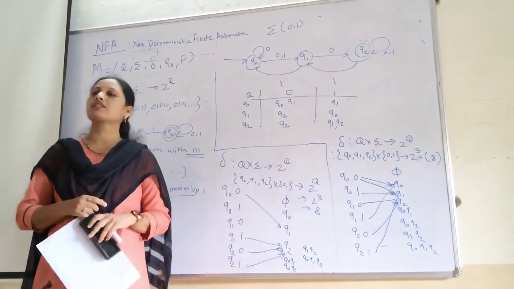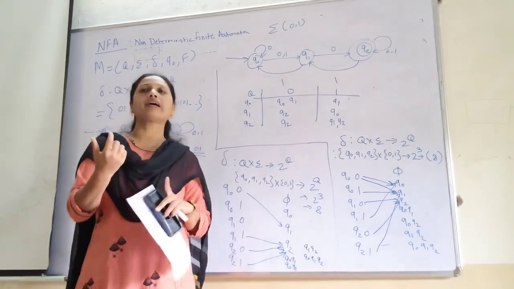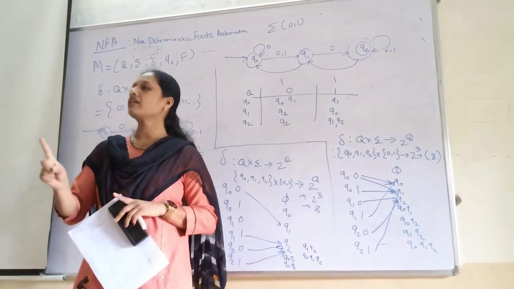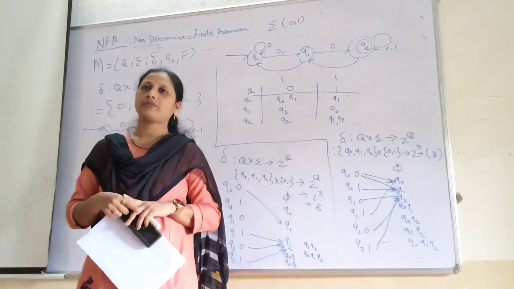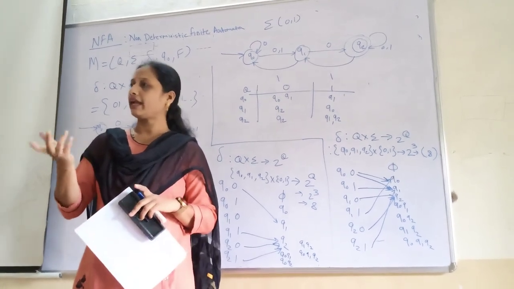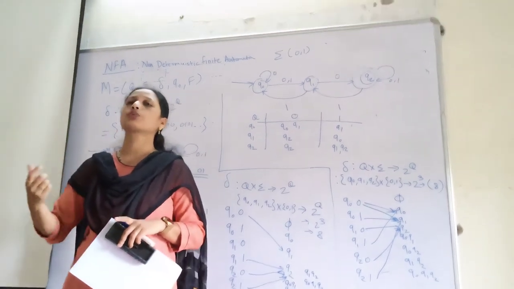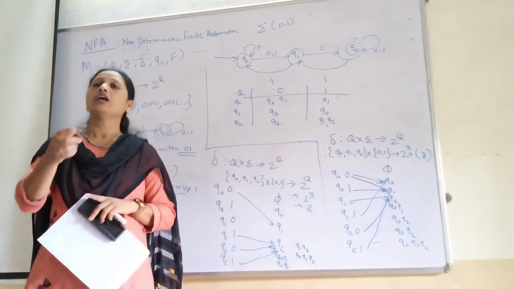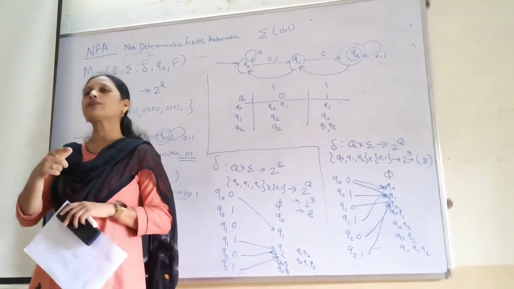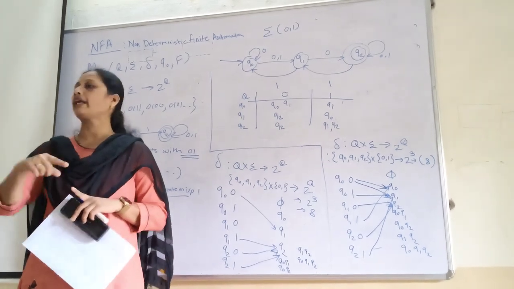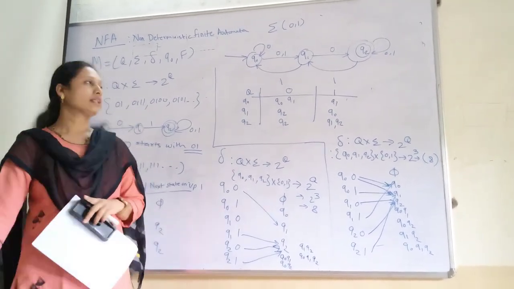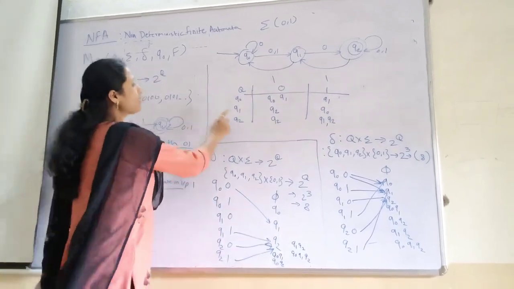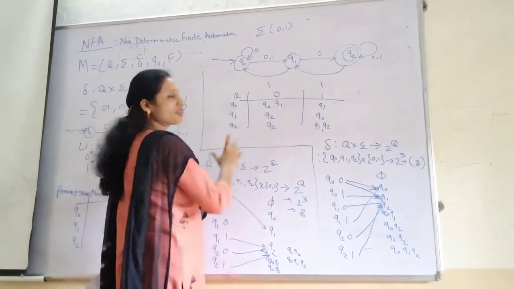Now already we have discussed one example. Whenever you are traveling from your home to the college, some students have only a single route, that is deterministic. And a few students can have multiple routes to reach the college. That we call non-deterministic. We can't say that the student will travel to the college by this route only. That is non-deterministic.